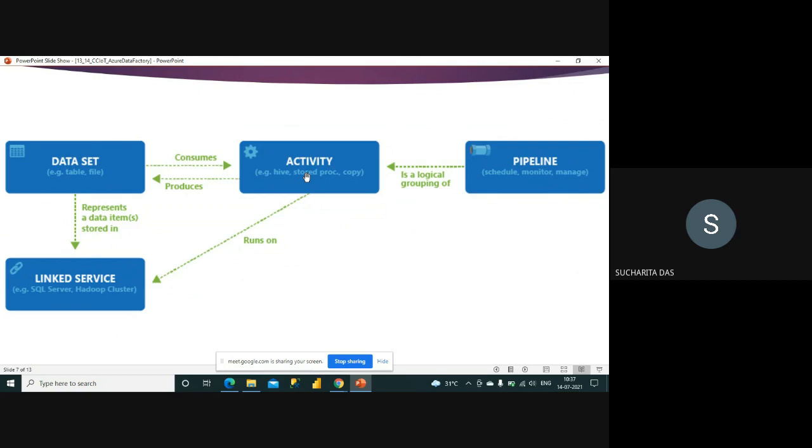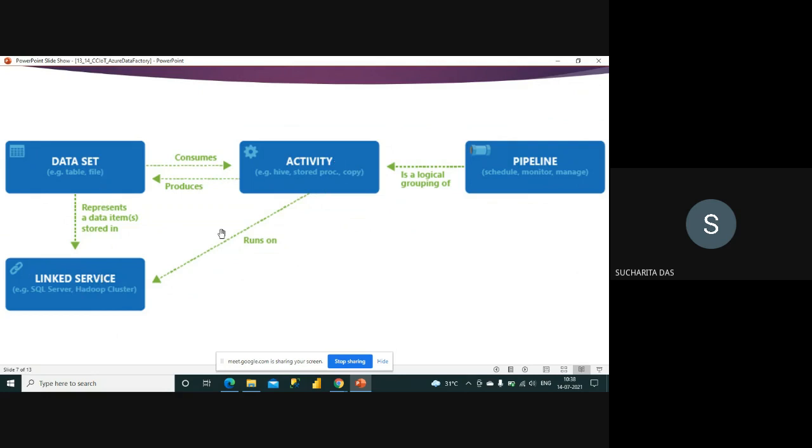So in the pipeline you have multiple activities. Now activities can be many different types of activities. Few examples are given here, like Hive, stored procedure, copy, all different types of activities are there. And if in the activity you have to deal with data, then you have to connect with the linked service. So if, say, you want to connect the student table data, you are just trying to retrieve all the records from the student table. For that you have to connect on the linked service that is created on the SQL Server. So through the linked service you can fetch the data.